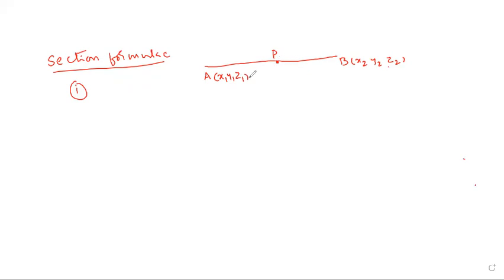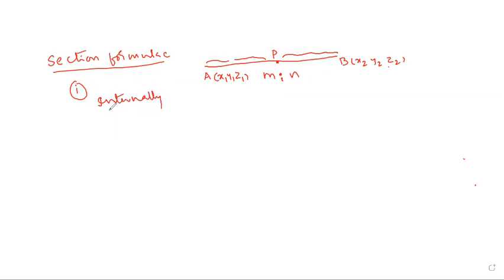That's why it is an internal point. It divides AB in the ratio m is to n, where m is the distance AP and n is the distance PB. Ratio means the common number will be cancelled. So the internal formula is the same as the 2D formula.